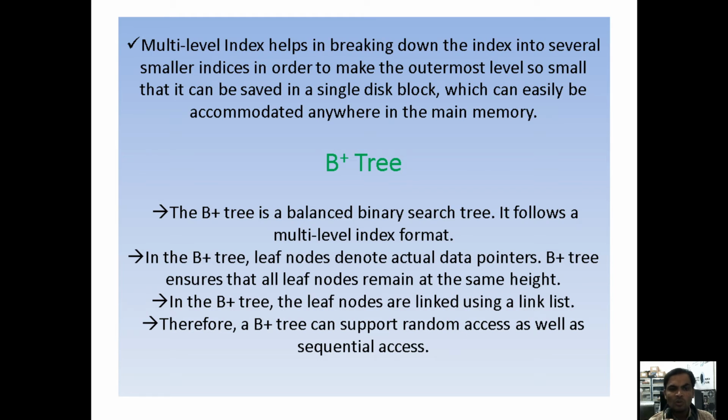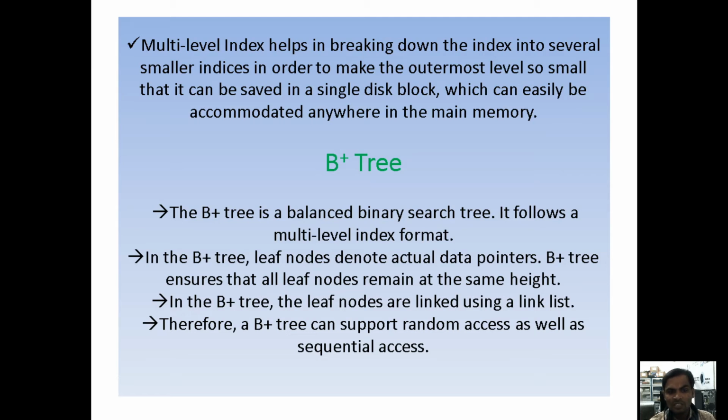For the root node, we store greater values on the right side and smaller values on the left side. If we want to represent the same multi-level index as a B plus tree, we should first understand the binary search tree.